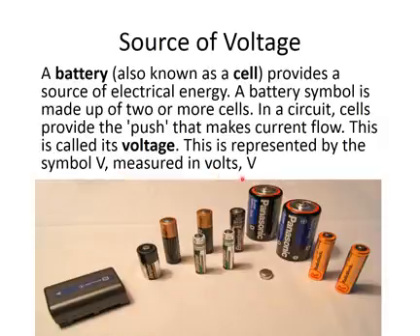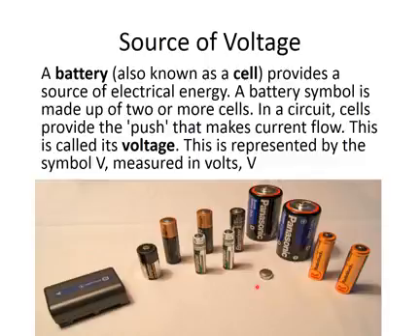Just as we discussed earlier, who provides this push to the electron? Basically it's a battery or a cell which is providing a push to the electrons in a circuit. Usually, if we talk about any electrical appliance in which the current is flowing, definitely the cell or a battery is behind it.